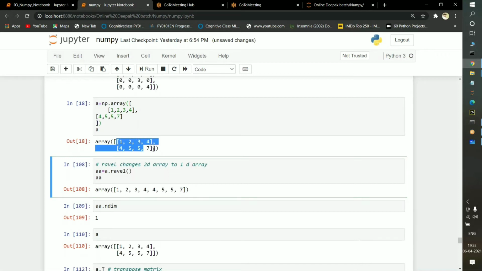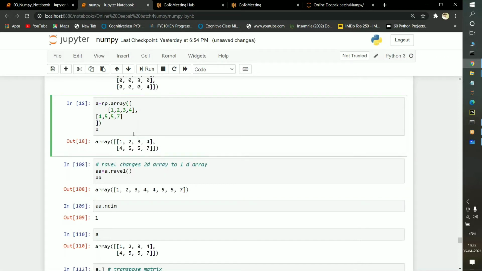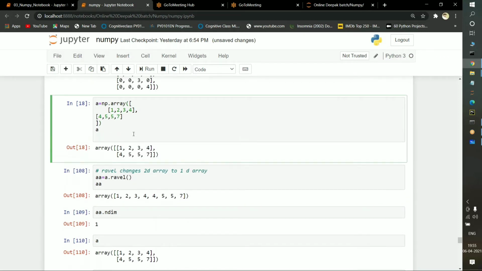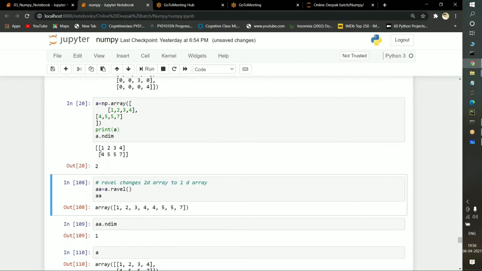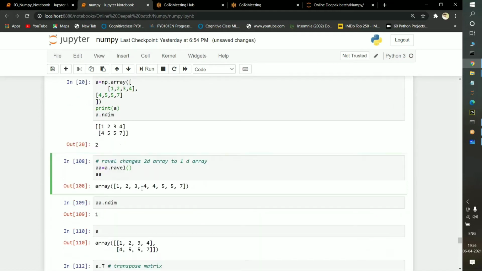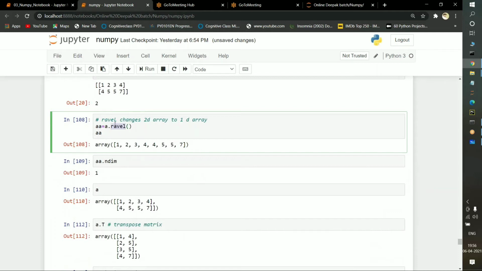So in A we are having a 2 into 2 dimensional array. Suppose if you want to find out the dimensions here, A dot, I am passing ndim, and if I execute it, it is going to show you the 2 dimensions. See, it is going to show you the 2 dimensions. If I want to print the array, I will just pass a print function here. So if I execute it, see, this is an array and it is going to show me the dimensions. So what I'm doing here is A dot ravel. Ravel changes a 2D array to a 1D array.